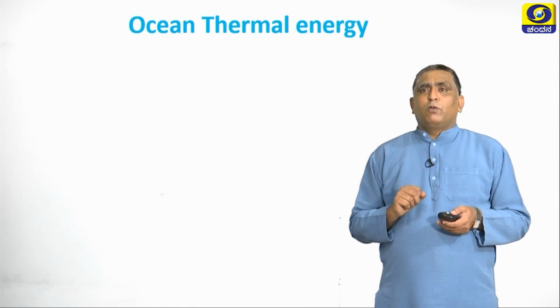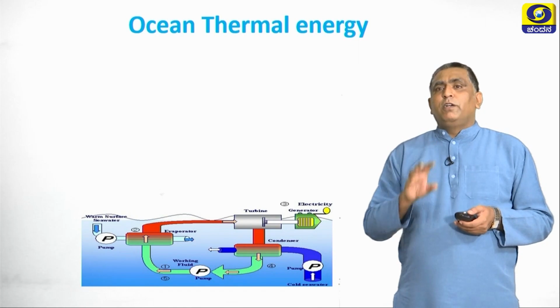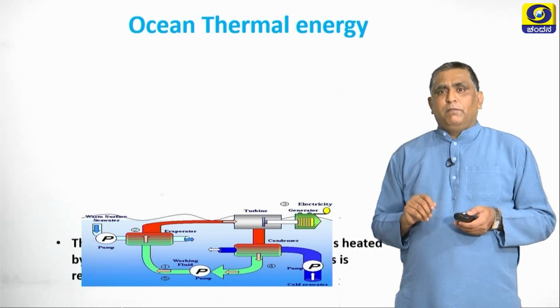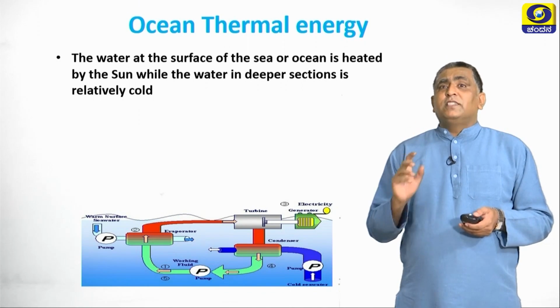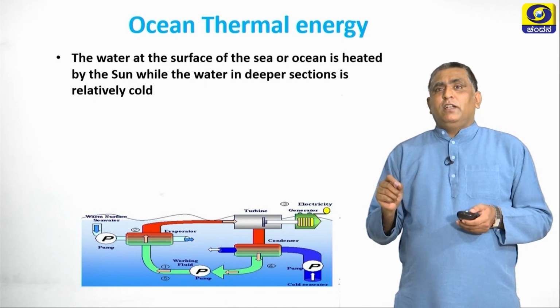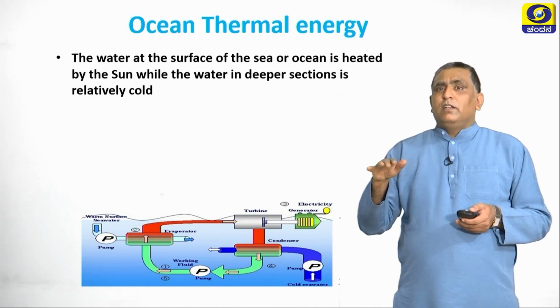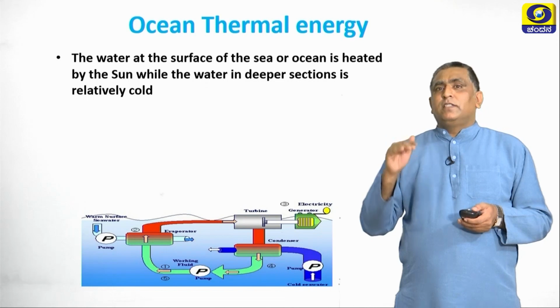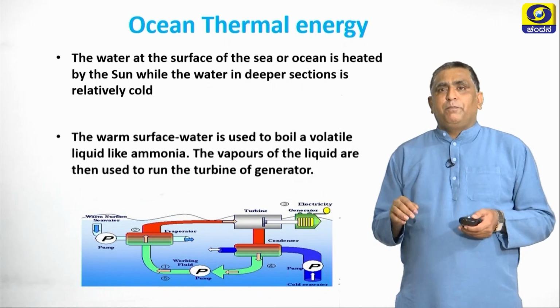Now let us discuss ocean thermal energy. The diagram is there. How it works, we will discuss one by one. The water at the surface of the sea or ocean is heated up by the sun, while the water in the deeper section is relatively cold. So that means to say, at the surface the water is heated up, and at the bottom the water will be relatively cold compared to the top surface.